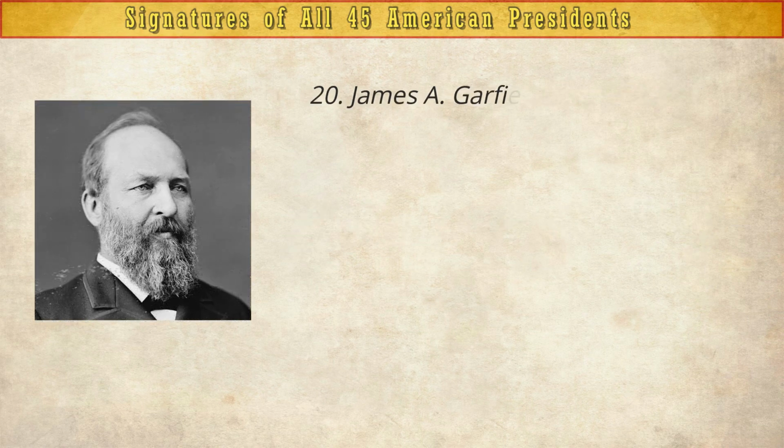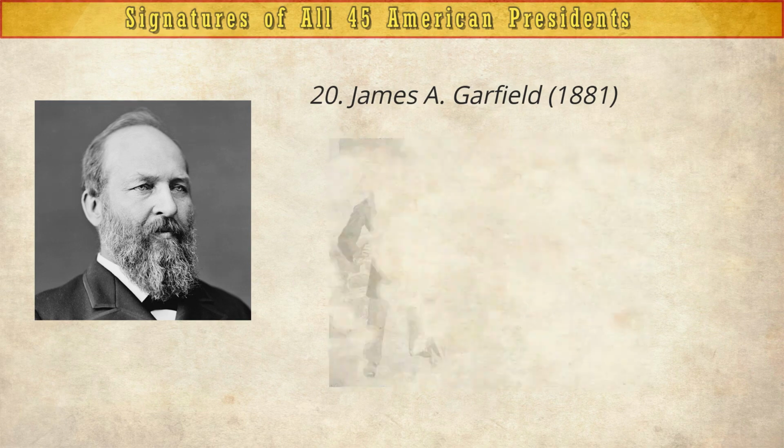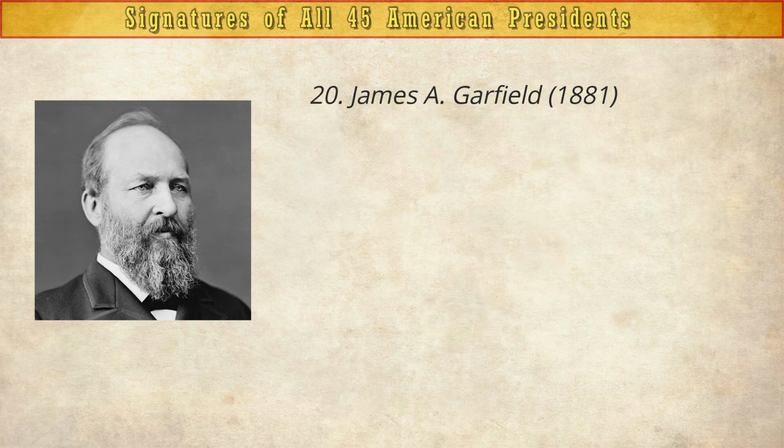James A. Garfield, 1881, the second of 3 presidents to serve in 1881. President Garfield was shot 200 days into his term and died a few months later from complications, but not before he left his mark with efforts to end political corruption.